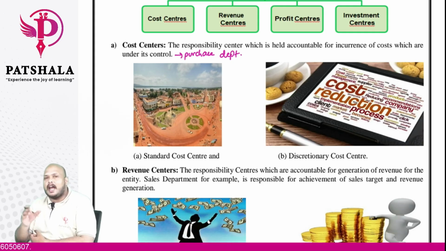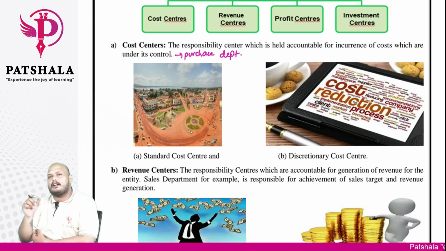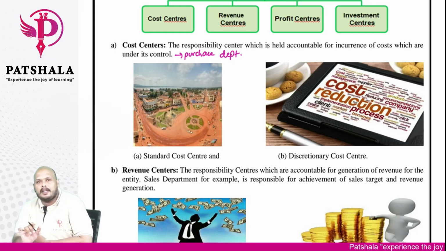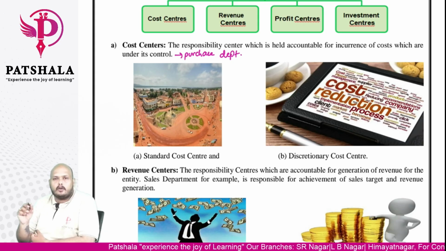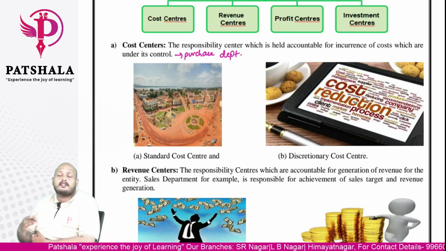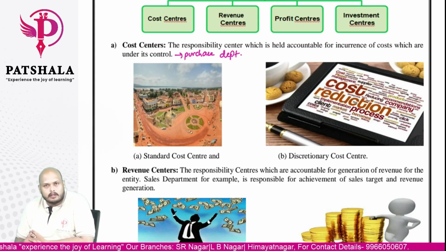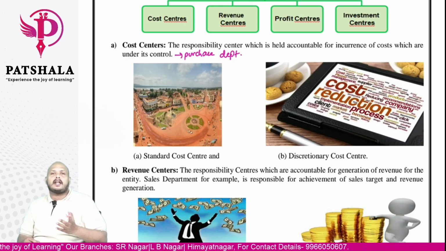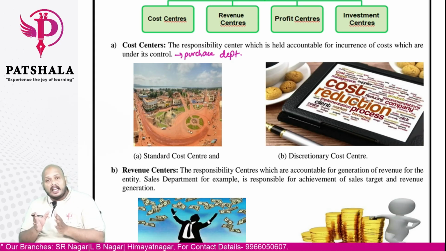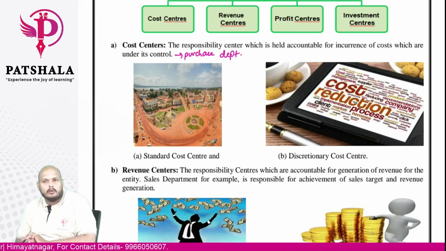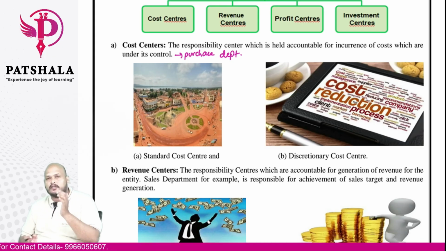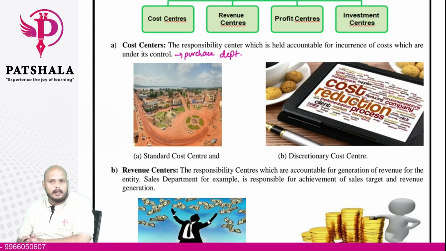Based upon that, a standard will already be set. What does it mean here? Based upon the past experience, we can purchase this plastic granules at 200 rupees per kg. That is the price which will be set here. Standard price will be set for that: primary quality 200 rupees, secondary quality 150 rupees. This is called a standard cost center. Under this standard cost center, we need not worry about the price. The price prevailing in the market based upon past experience will already be set. So you need to search for that price and that quality and procure from the open market.